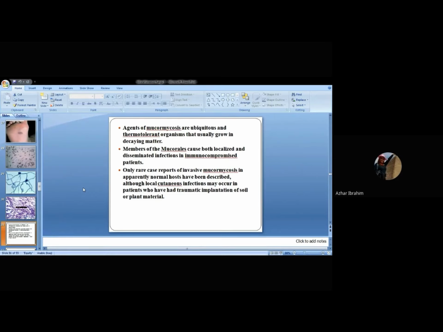Mucor means bread eater. Mucormycosis is the disease, and Mucor is the causative agent. Later, also, of course, not only Mucor; mucormycosis is caused by different entities.